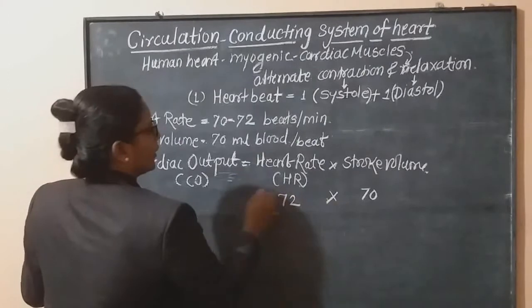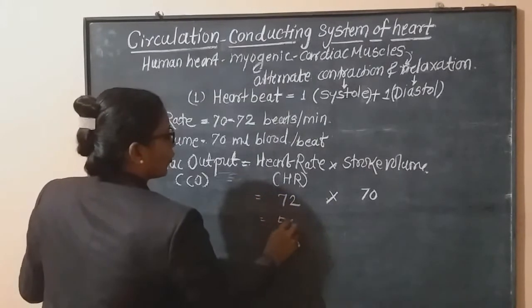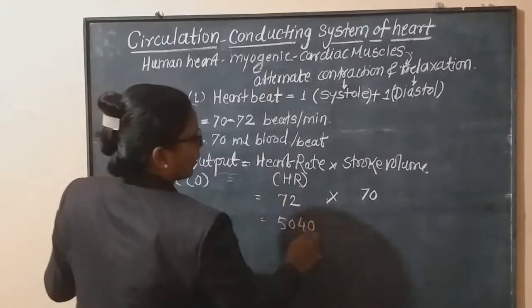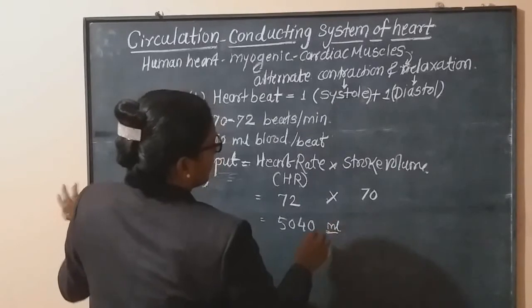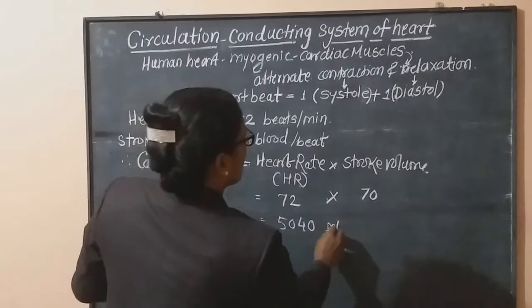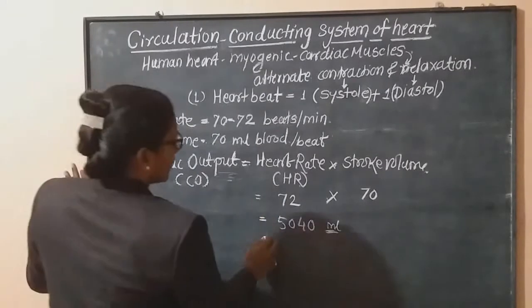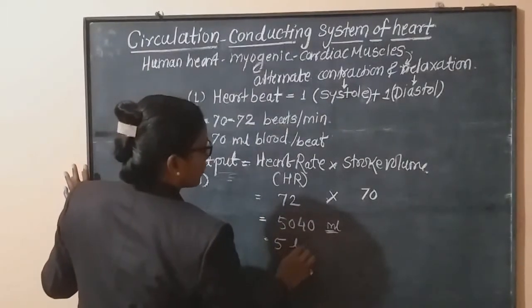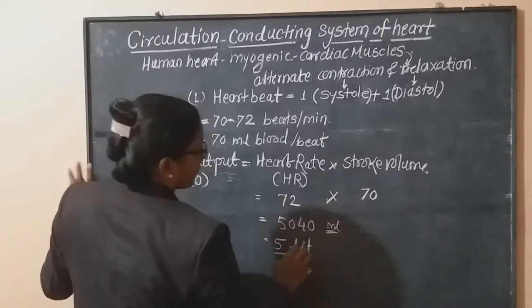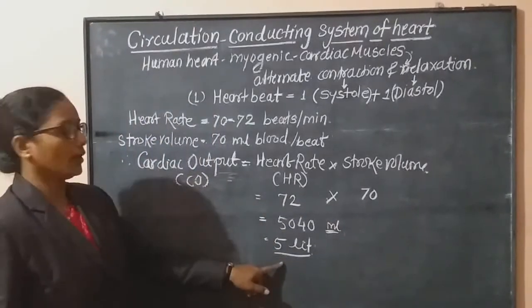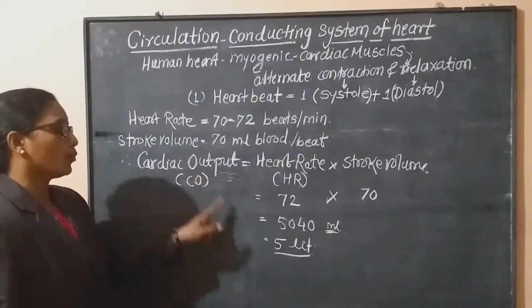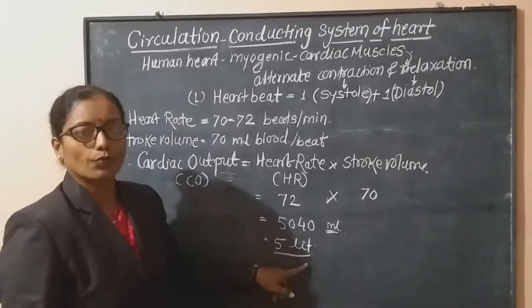If we multiply these two, we obtain 5040 ml blood per minute. It is continuously under the cardiac output. It is nearly about 5 liters of blood. How many? 5 liters. Hence, cardiac output is equal to 5 liters.